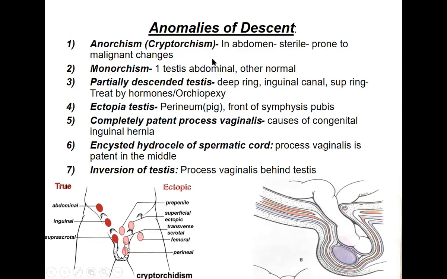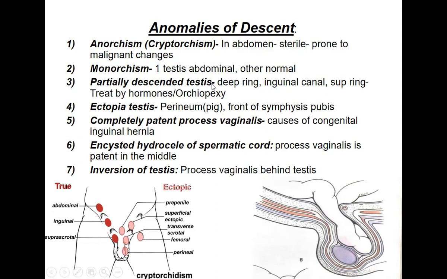One testis will be in the abdomen and the other will be normal. On one side the testis is descended normally, but on the other side it is stuck within the abdomen. This is called monorchism. Mono means, as you know, single.